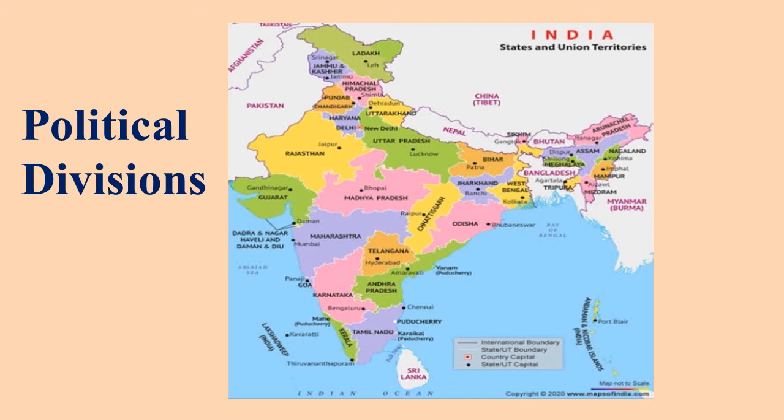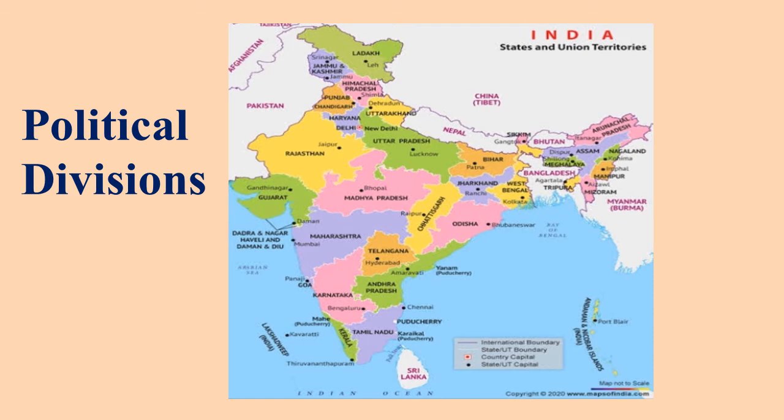This is done so that the country can be managed better. Why is our country divided into a number of states and union territories? For the ease of administration, because our country is very wide, it is not possible to rule all the areas of our country by sitting in Delhi. That's why our country is divided into a number of states and union territories.